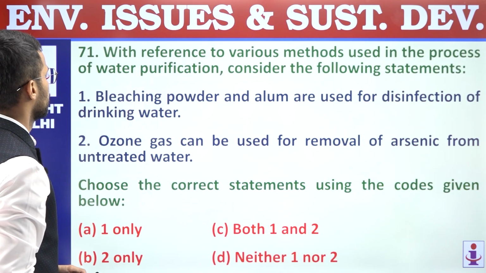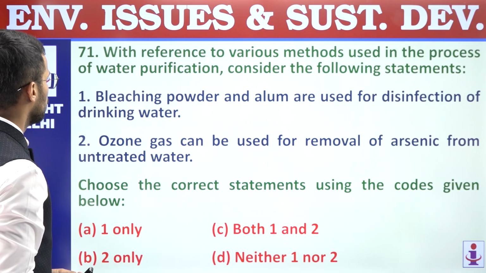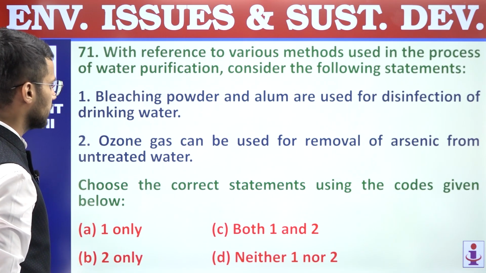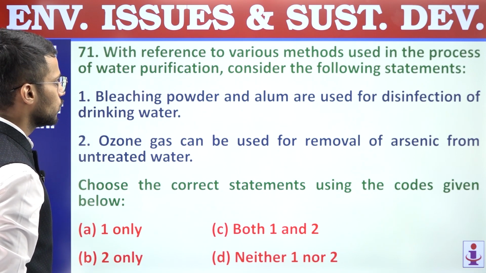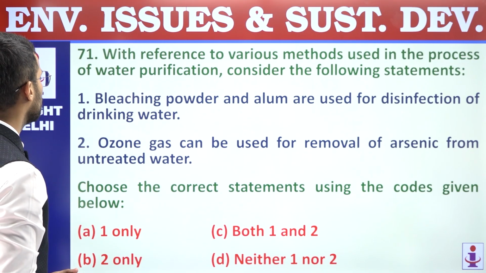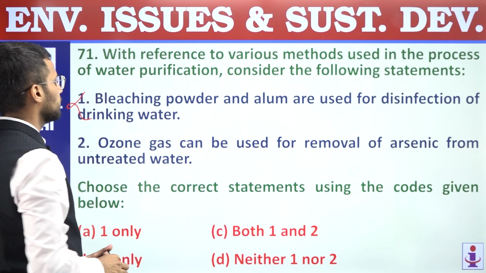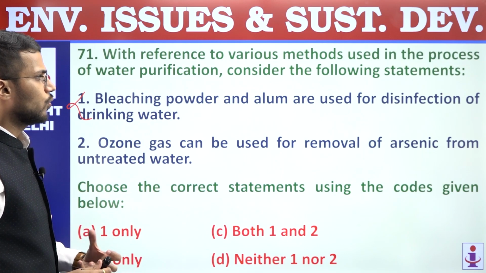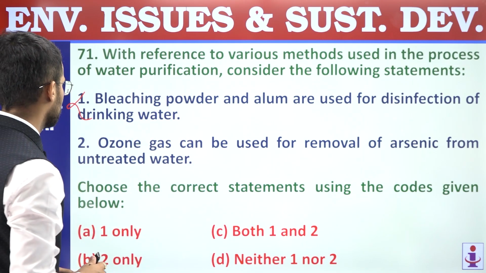Next, 71. With reference to various methods used in the process of water purification, consider the following statements. First, bleaching powder and alum are used for disinfection of drinking water. So this statement is incorrect. Bleaching powder and alum are used for removal of certain pollutants like, let's say, arsenic.